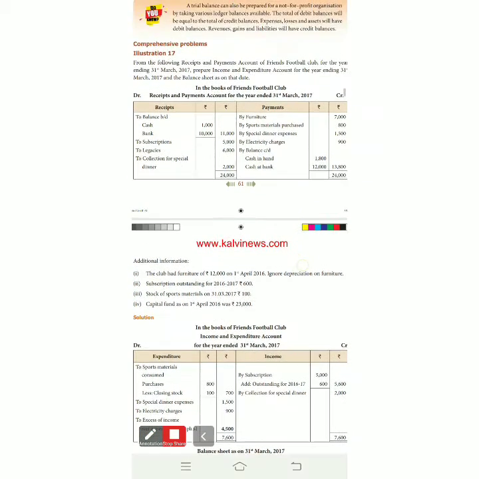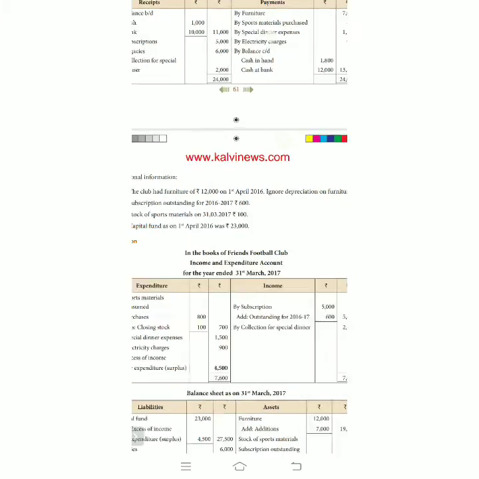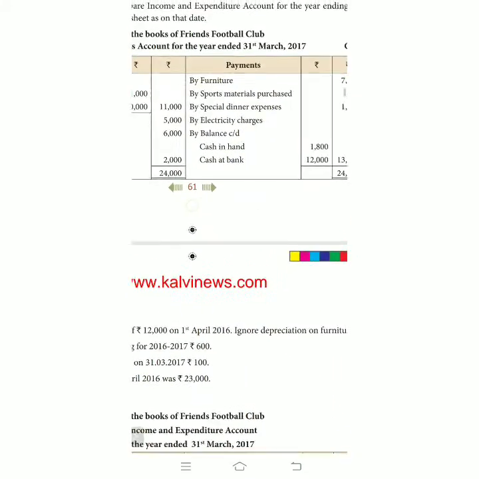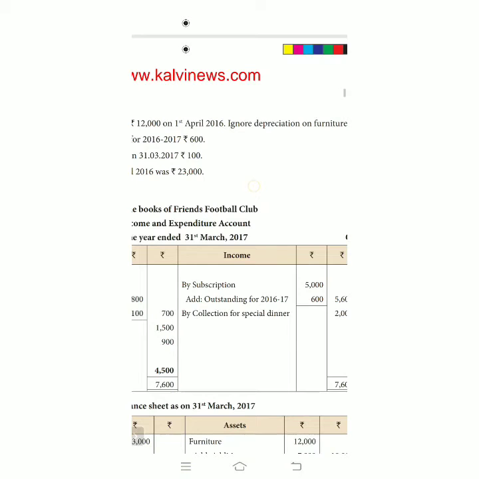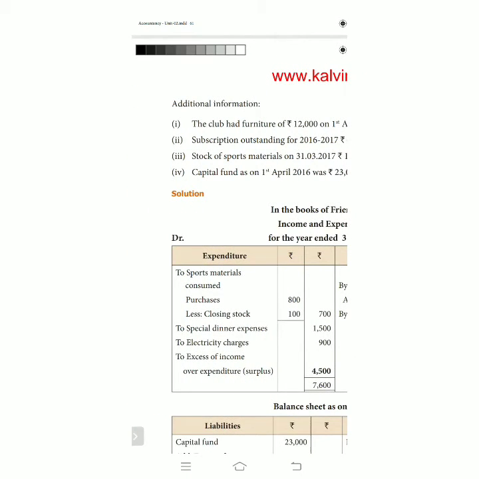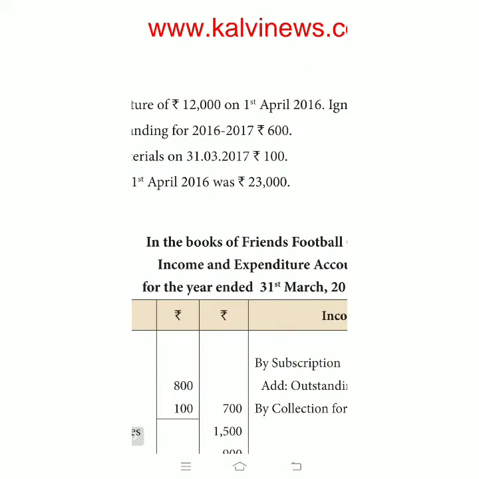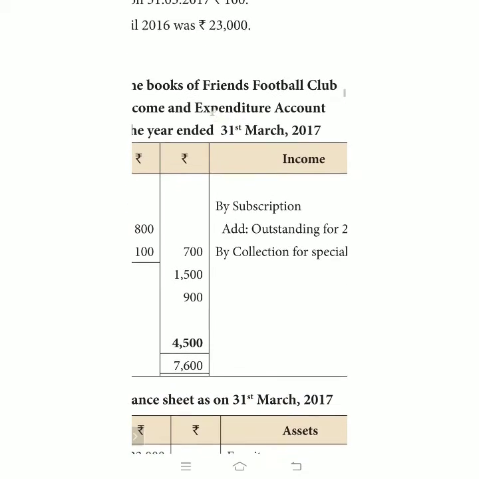The next item is subscription. It is a revenue income. On the income side of the income and expenditure account, subscription 5,000 is given. Now see the additional information: subscription outstanding for the year 2016-17 is 600. It is current year income receivable, so it is to be added as a current year item.